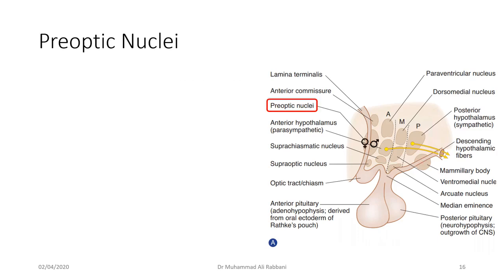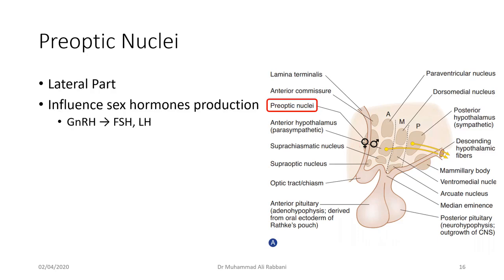So let's go through the nuclei one by one. Preoptic nucleus. Here is the preoptic nucleus, present in the lateral part. It's anatomically not as much a part of the hypothalamus, but it is functionally considered a part of it. It is anterior to the optic chiasm, so it's not so much an anatomical part of the hypothalamus, but because it's functionally related, we study it here.